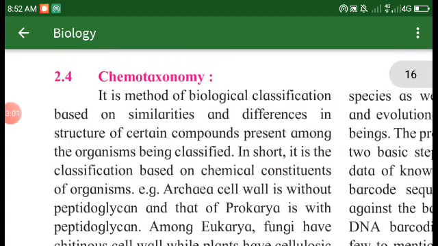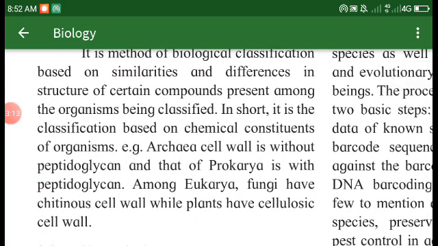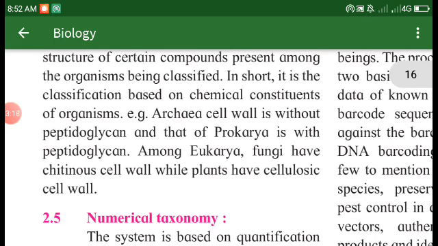So, chemotaxonomy is a method of biological classification based on the similarities and differences in the structure of certain compounds present among the organisms being classified. In short, it is classification based on the chemical constituents of organisms. For example, in archaea the cell wall is without peptidoglycan, and that of the bacteria is with peptidoglycan. Among the eukarya, fungi have chitinous cell walls, while plants have cellulosic cell walls. That is the difference.